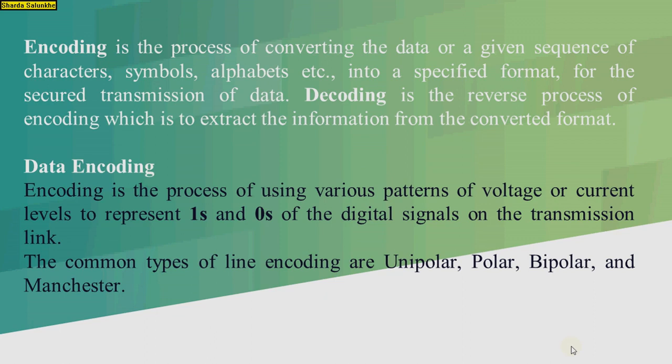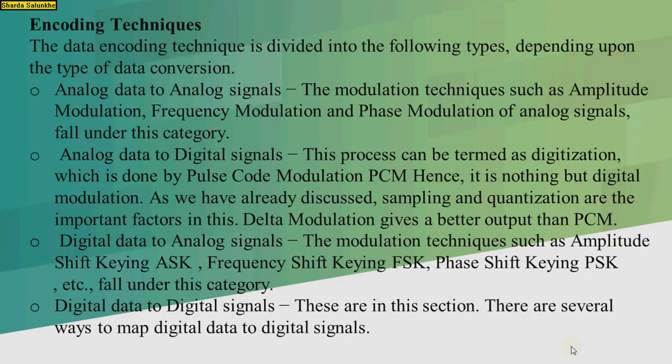Data encoding. Encoding is the process of using various patterns of voltage or current levels to represent the ones and zeros of the digital signal on the transmission link. The common types of line encoding are unipolar, bipolar, polar and Manchester. So this is a part of the line code which is already published on my YouTube channel. So this is the part of the data line coding, that is the data encoding.